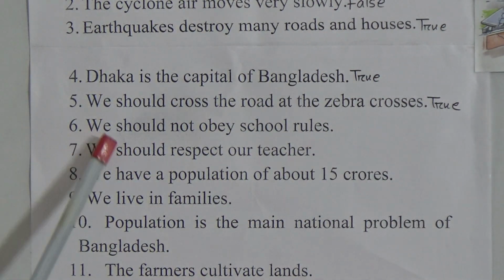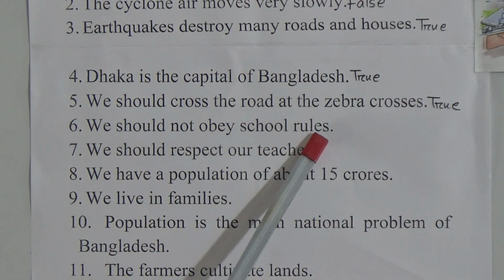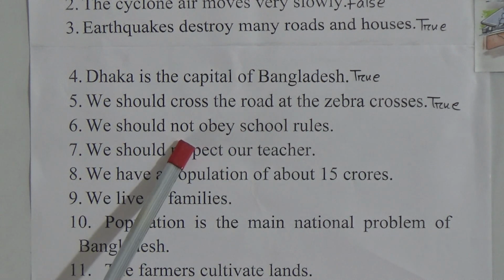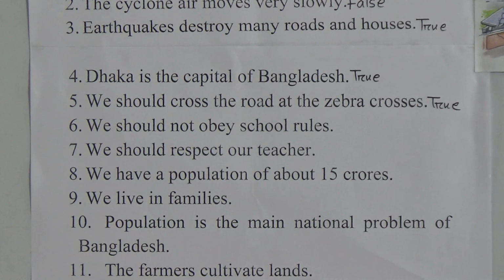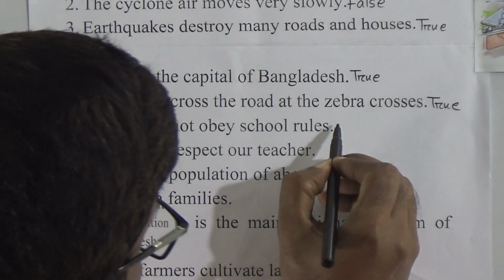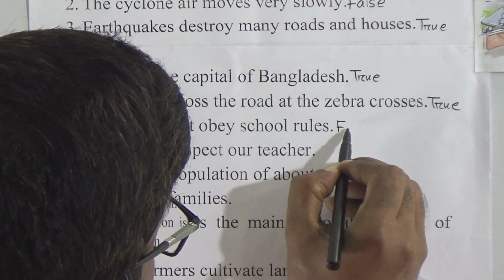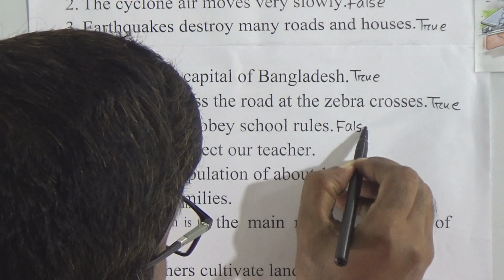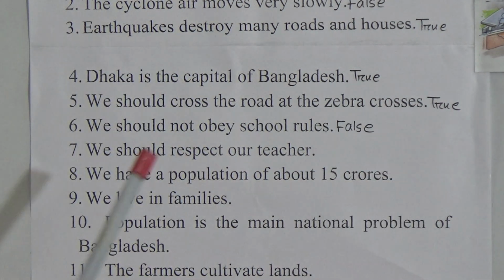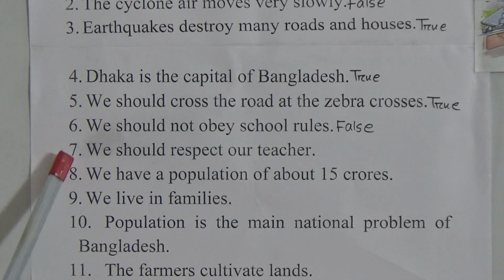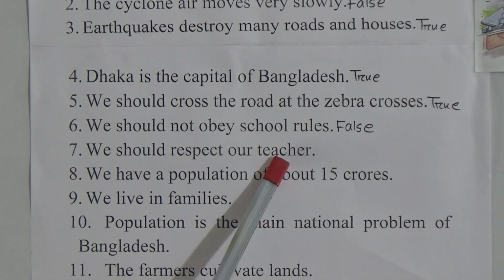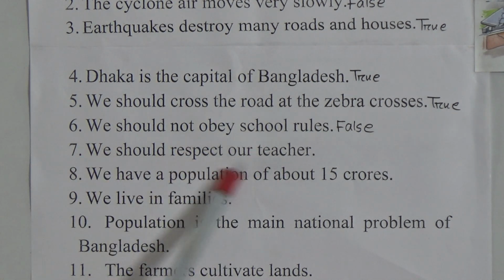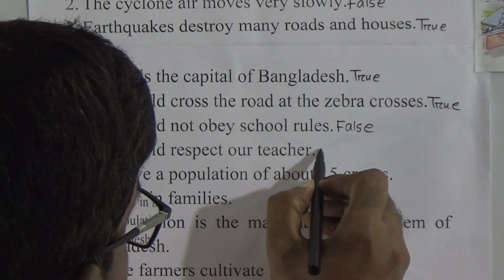Number 6, we should not obey school rules. So look at the words "should not." That means the sentence is false. We must, or we should, obey the school rules. Number 7, we should respect our teacher. So look, we should respect our teacher. Yes, we always should respect our teacher. The statement is true.